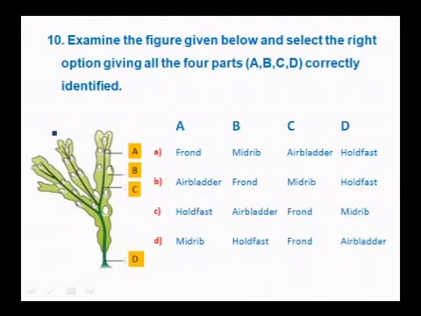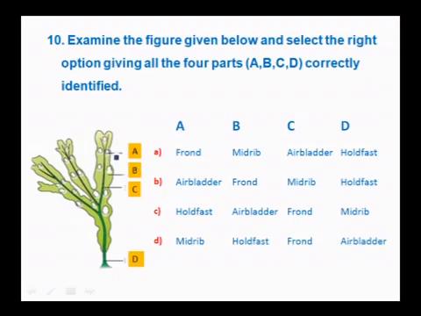Next question, you may get questions like diagrams, unlabeled diagrams that we have to identify. Examine the figure given below and select the right option giving all the 4 parts A, B, C, D correctly identified. See, this is an NCERT textbook diagram where we have to label what is A, B, C and D. You can see these are the air bladders.